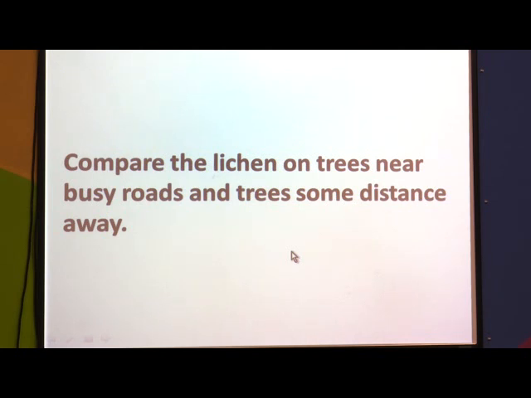So, what do you think? Busy roads mean a high amount of air pollution, and roads at some distance have less air pollution. So, you have to compare the growth of lichens on the trees near busy roads and trees some distance away.